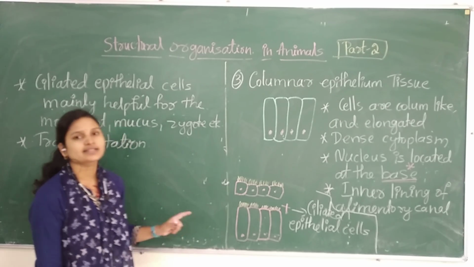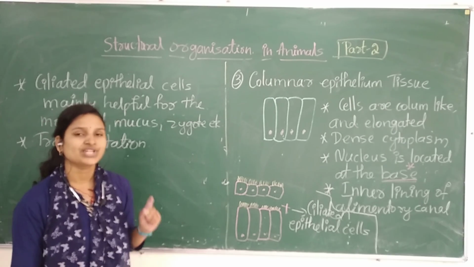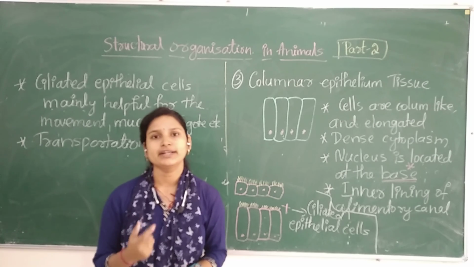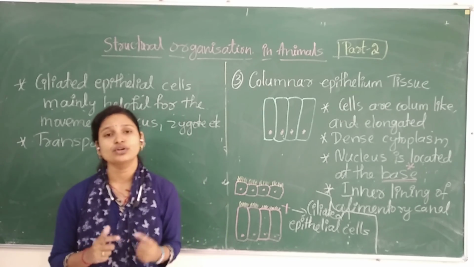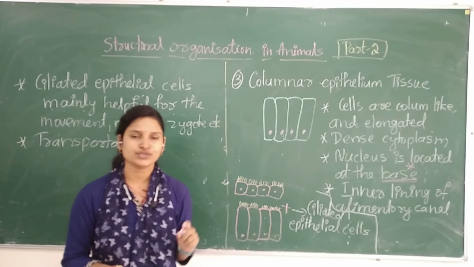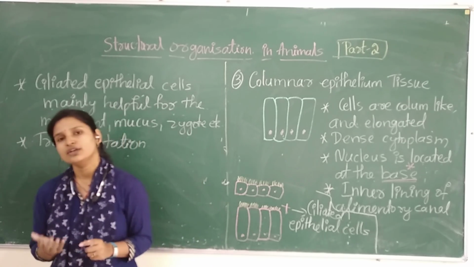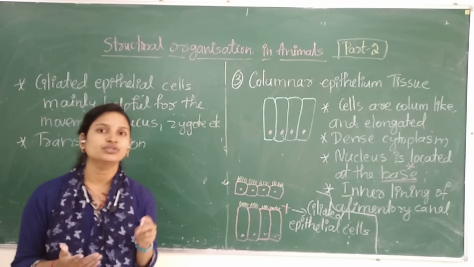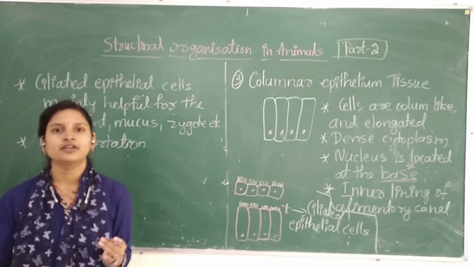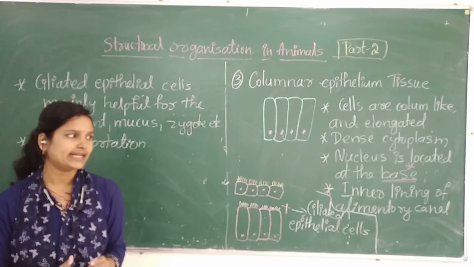So in the next session we are continuing with the compound or stratified epithelial tissue, and we will learn the different types also. So please differentiate those types, don't get confused. We are learning further the types only, so have a clear cut idea about those four types, and in that the subtypes. Again there will be subdivision, so have a clear cut idea.